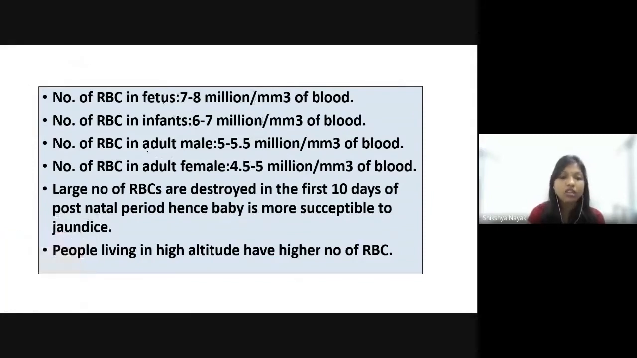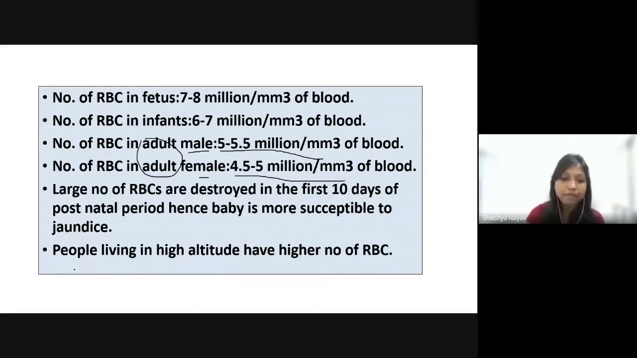If we talk about adults, the number of RBCs in an adult male is around 5 to 5.5 million per cubic millimeter of blood, and in females it is around 4.5 to 5 million per cubic millimeter of blood. The number is slightly different in male and female because of different physiological conditions. The number of RBCs is more in males, 5 to 5.5 million per cubic millimeter, and in females it is 4.5 to 5 million per cubic millimeter of blood.